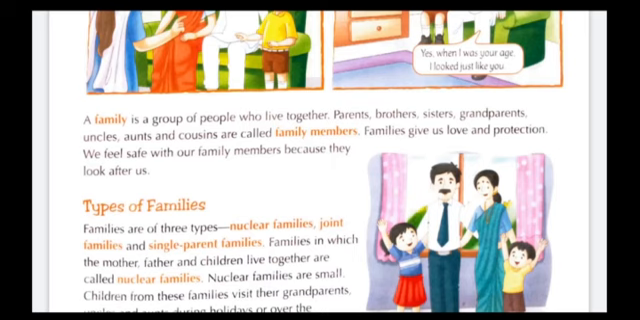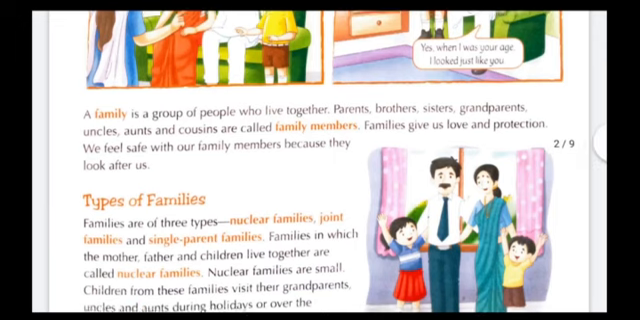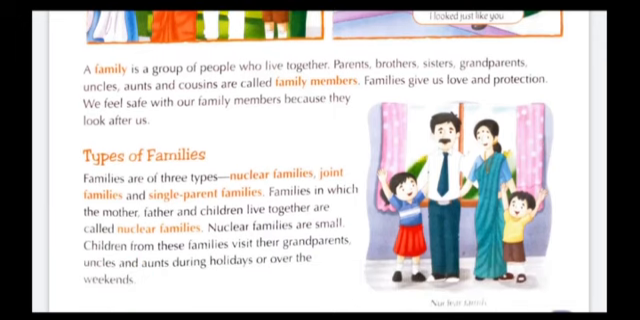So students, here in this paragraph we learned that a family is a group of people like parents, brothers, sisters, grandparents, uncles, aunts and cousins who live together and are related to each other. Students, we get love, protection, support and we also learn good moral values from our family members. Now move on to next, that is types of families.